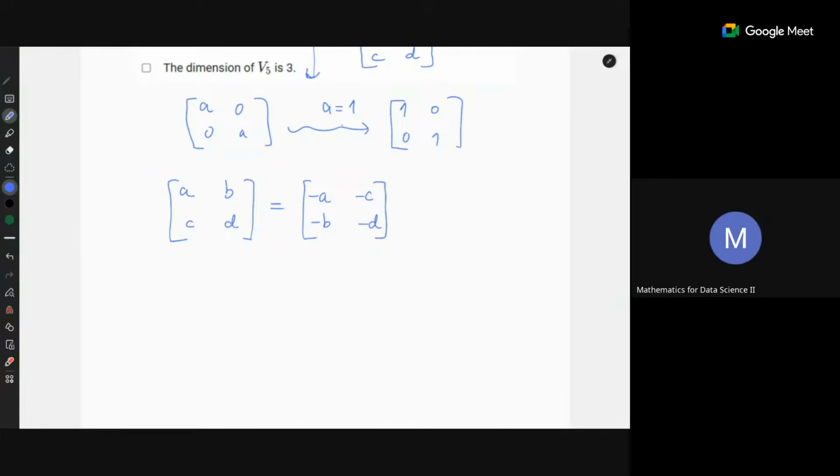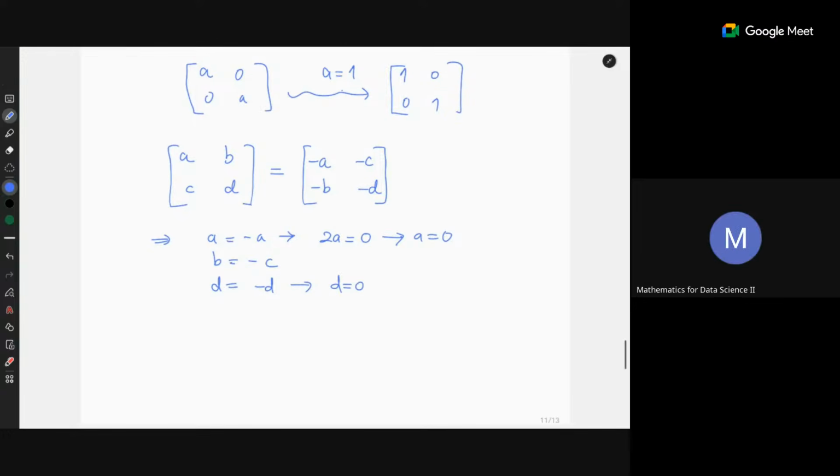Now these two matrices are equal. So this forces us that a equals minus a, which means that 2a is equal to 0, which means a is equal to 0. Similarly, b is equal to minus c, and c is equal to minus b, which is the same condition. Third condition is d is equal to minus d. So this also forces d equal to 0.